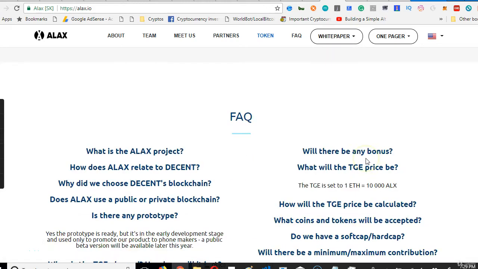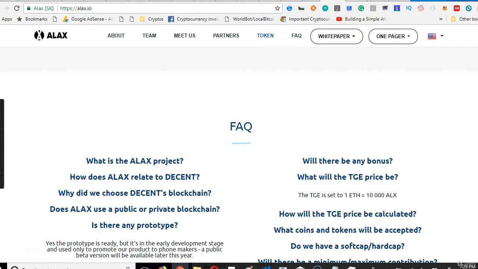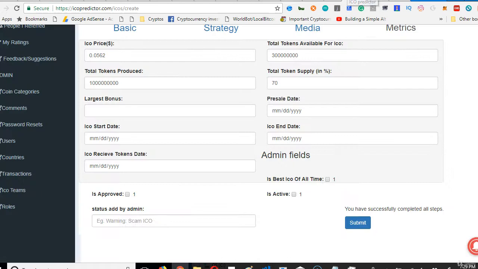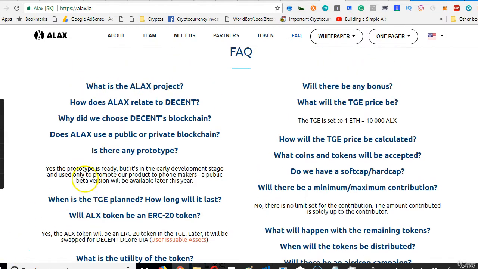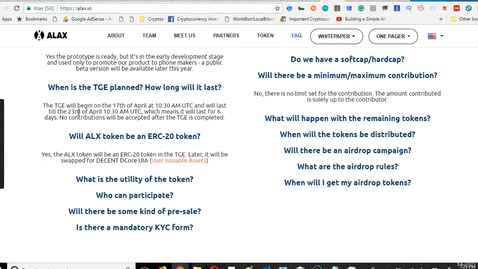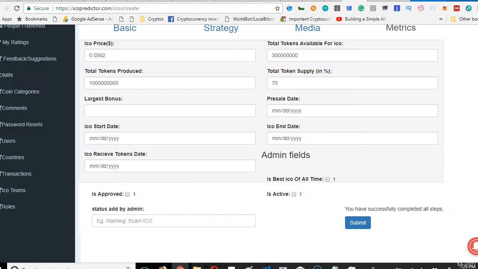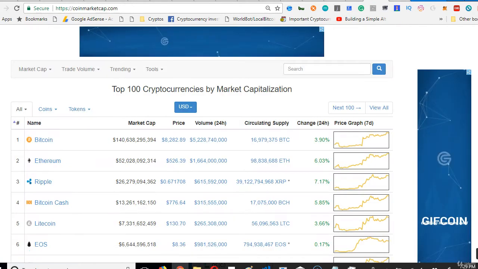Alright, so we take a look into their dates. The first date we want to check is when the ICO is starting. So we're checking their FAQ. They said the TGE will begin on the 17th of April, so that's what we're looking for. So we come here and enter ICO start: 04/17/2018. And when is it ending?